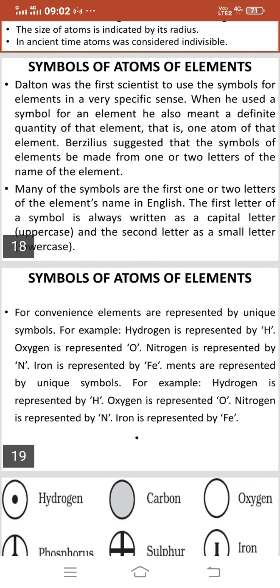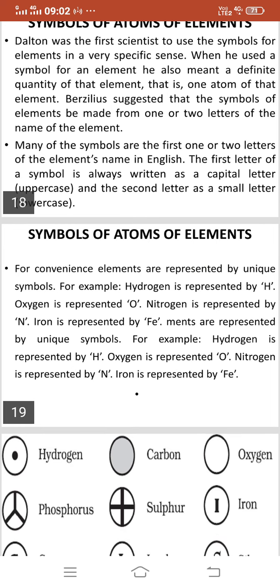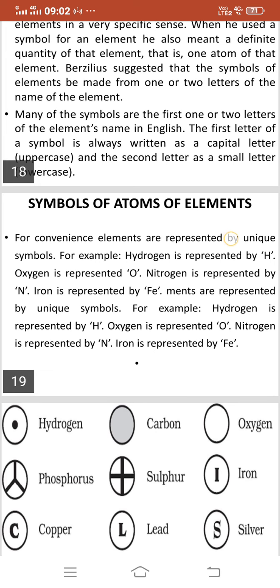Now the symbols of atoms of elements. For convenience, elements are represented by unique symbols. For example, hydrogen is represented by capital H, oxygen by capital O, nitrogen by N, iron by Fe.